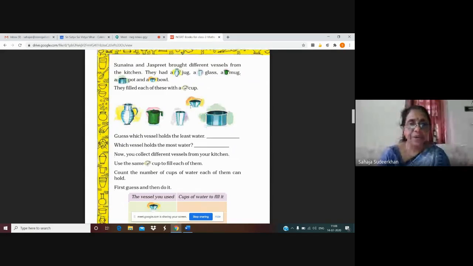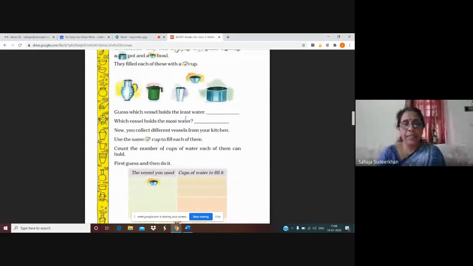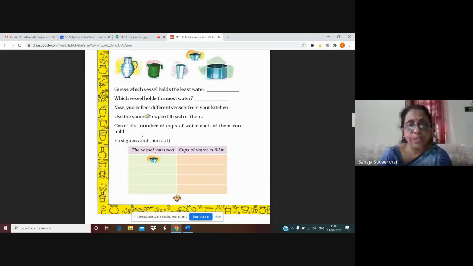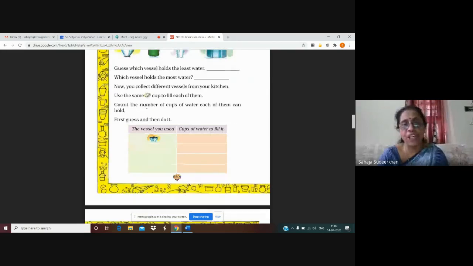Okay, children. Now you collect different vessels from your kitchen. You can also do the same activity. Use the same cup to fill each of them. So you can also collect different vessels from your kitchen and use the same cup to fill all the vessels. Now you can count the number of cups of water each of them can hold.